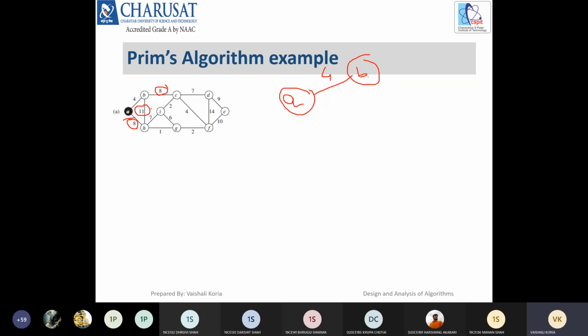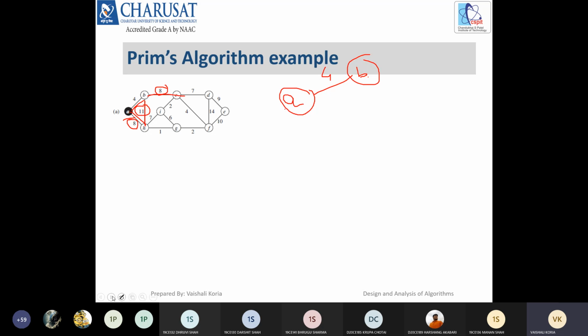So we have A to H, which is 8, B to H, 11, and B to C, 8. A to B is already chosen. So we have three candidates for the second step, and we can choose whichever edge has the minimum weight. We have two possibilities, A to H and B to C.